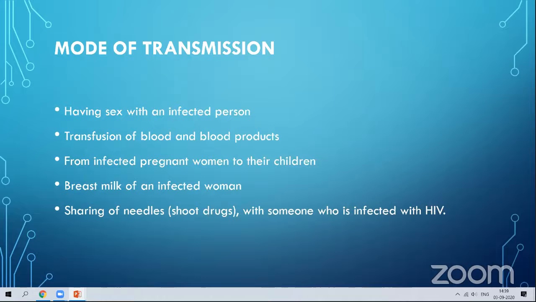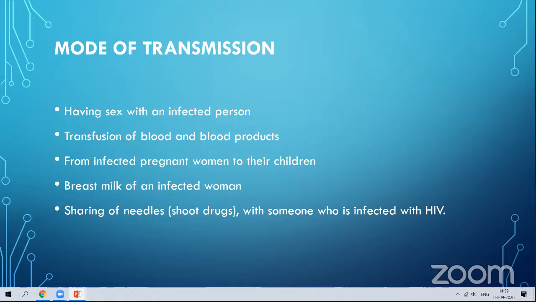So how is it transmitted? The mode of transmission, how the HIV virus is transferred from one person to another. First, having sex with an infected person. One who is affected by HIV, if they have sex with a partner, the partner is prone to this AIDS.